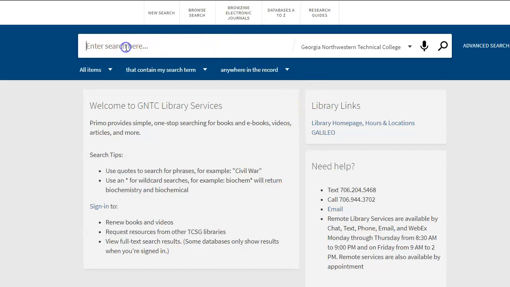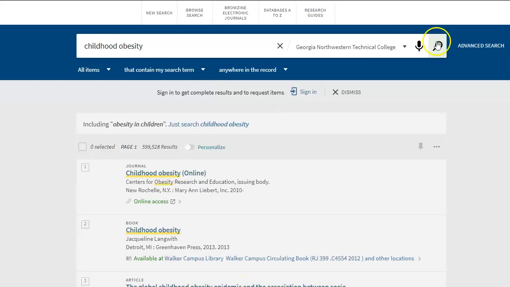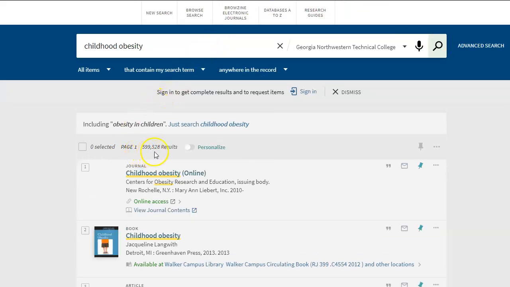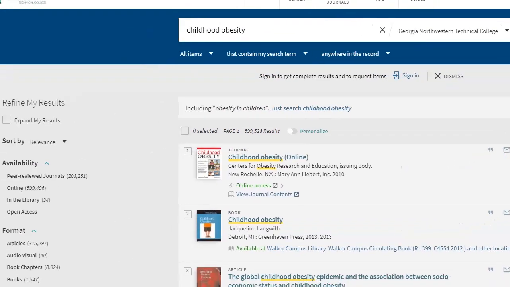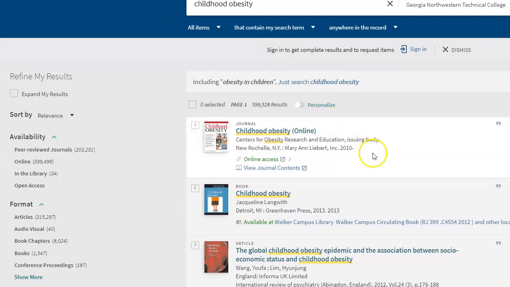And so here in the search bar, I'm going to use the search term childhood obesity. And then here's the icon, the little magnifying glass, for search. Okay, notice that it's given me almost 600,000 results. And what I want to do is to refine my search, because I don't want books and I don't want audio visuals. I don't want movies and that kind of thing. So what I'm going to do is I am going to select only articles.